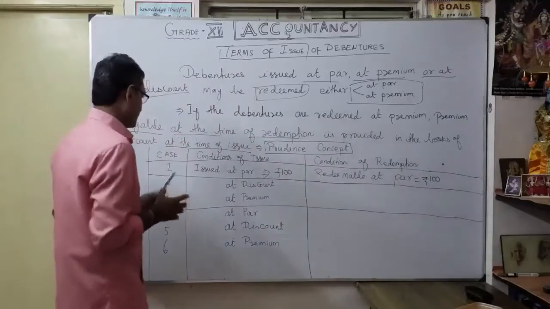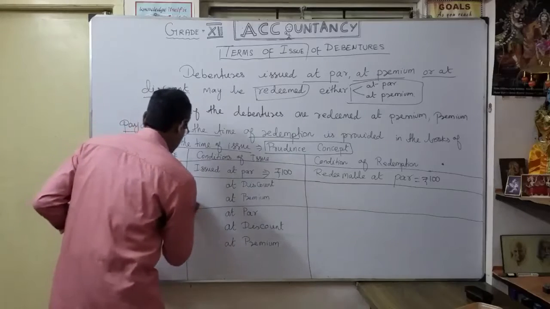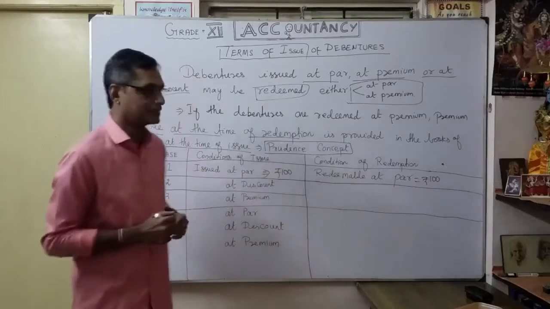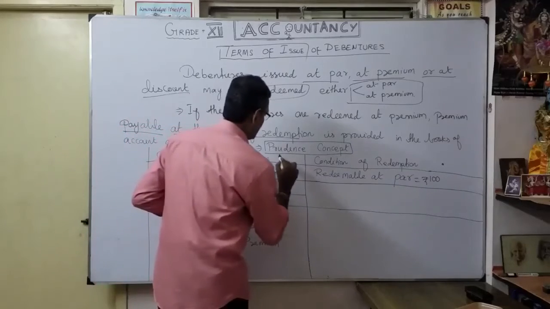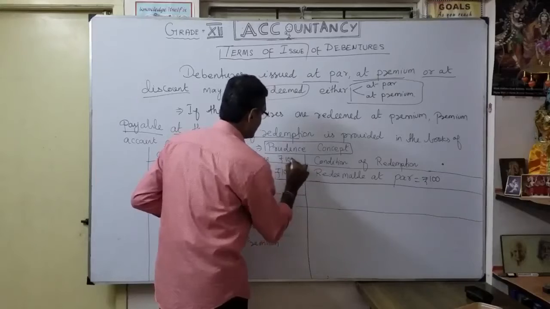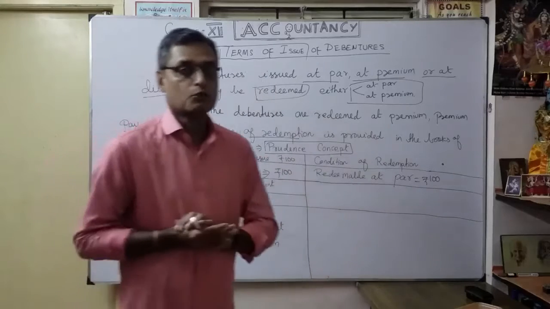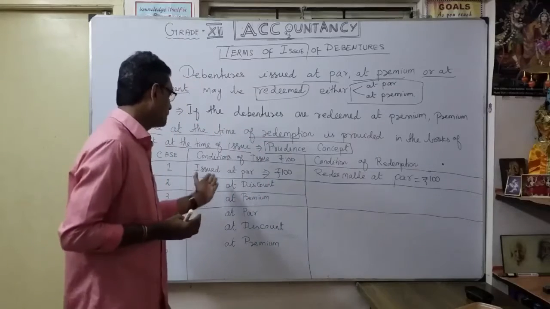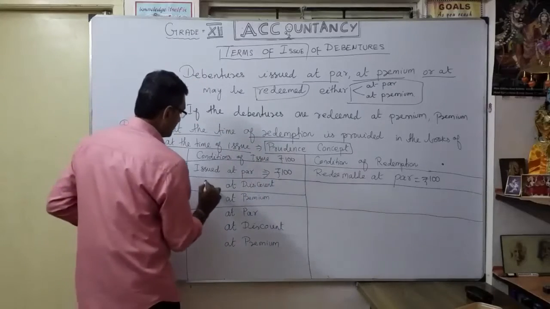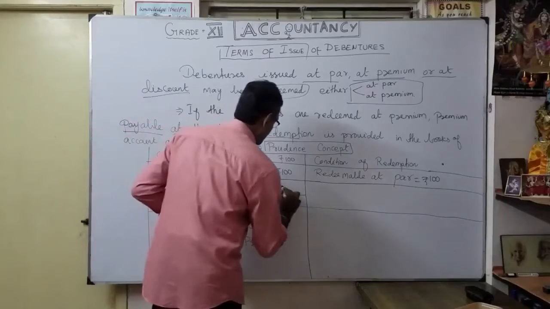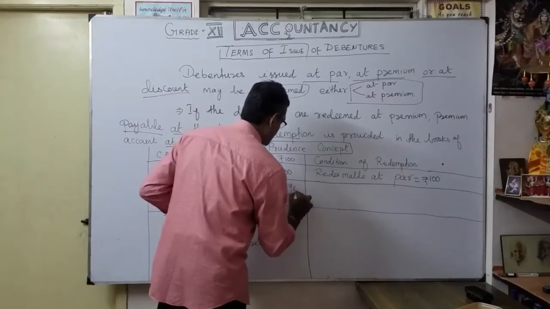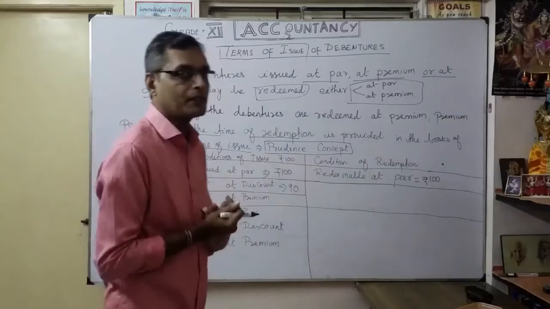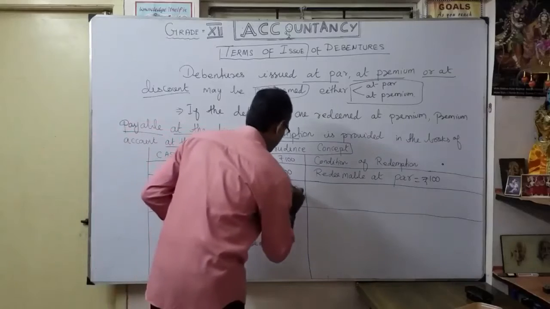Now again, the second case: issued at discount. That means you are going to issue at a discount. For example, considering the conditions of issue, 100 rupees is the nominal face value of the debentures. What is the meaning of issue at a discount? Very simple. Instead of 100 rupees, I will get only 90 rupees from the debenture holder.